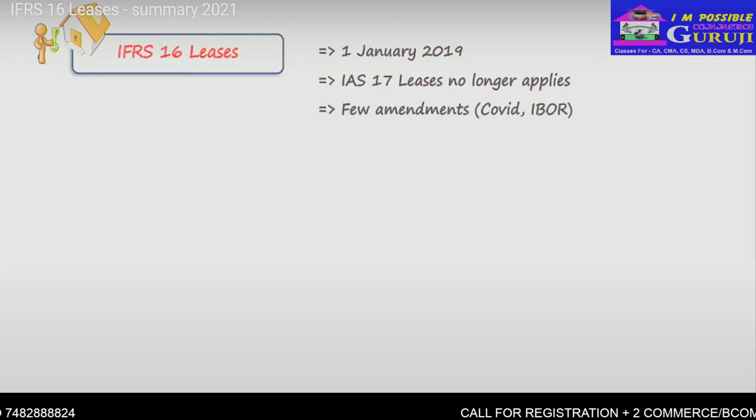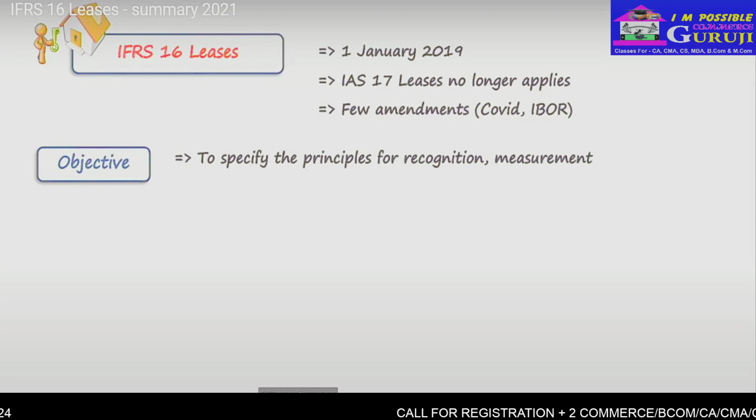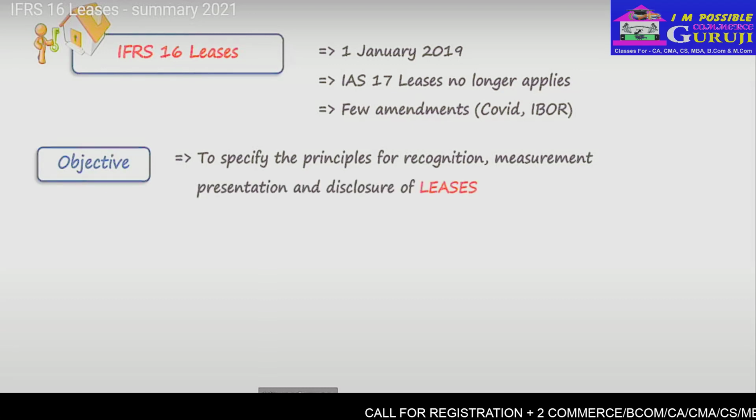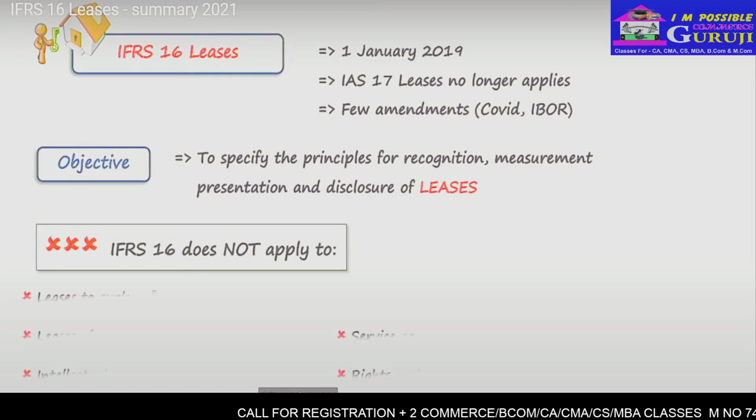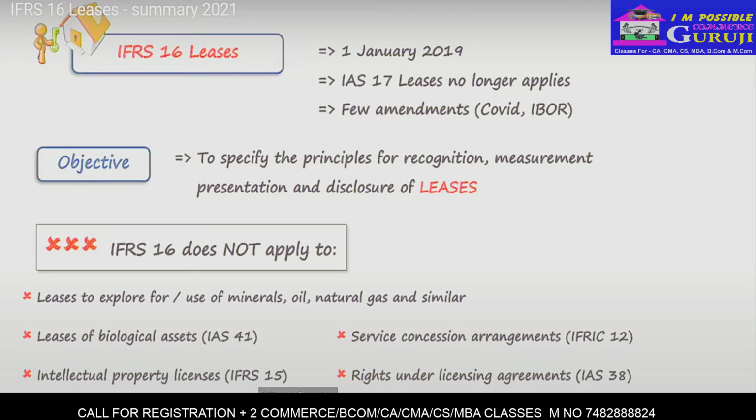specific situations. The objective of IFRS 16 is to specify the principles for recognition, measurement, presentation, and disclosure of leases. And before we start explaining them, let me show you a few scope exceptions. So IFRS 16 does not apply to various types of arrangements, as I'm showing you here. And for these types, different standards or rules apply, as you can see here. So these are mandatory exceptions of this standard.